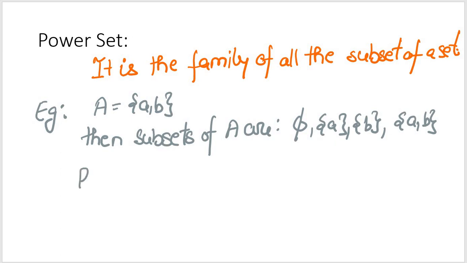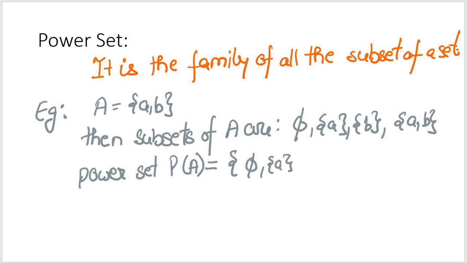So the power set of A, which is denoted by P(A), will be equal to the collection of the null set, {a}, {b}, and {a, b} separately.